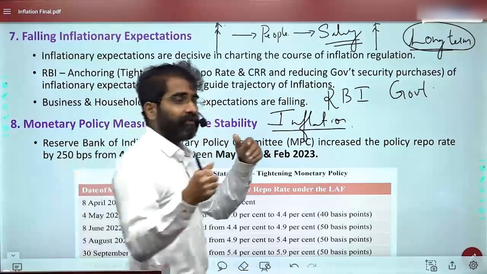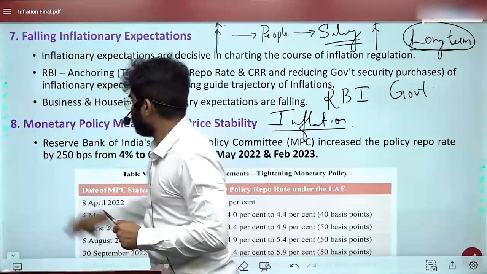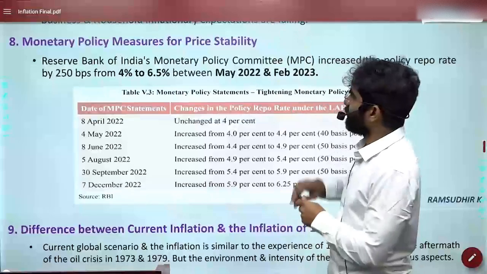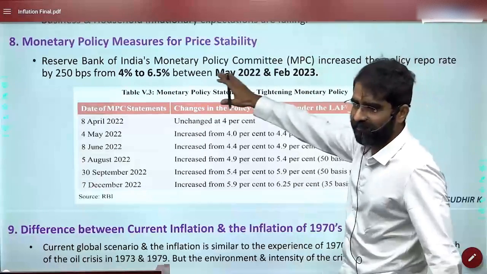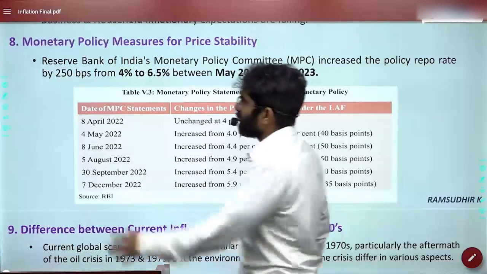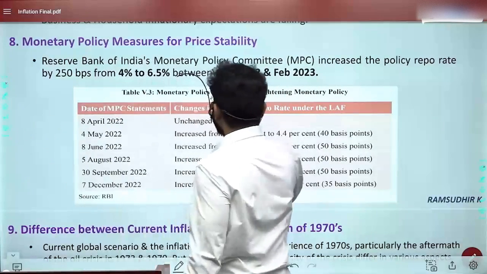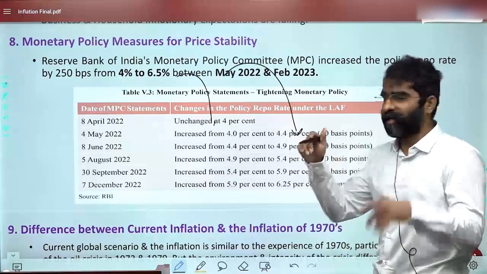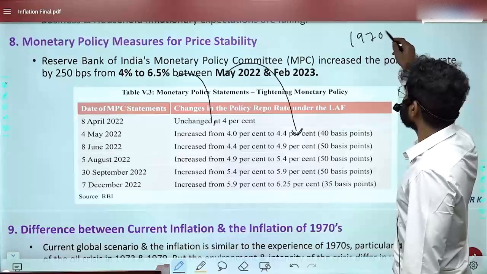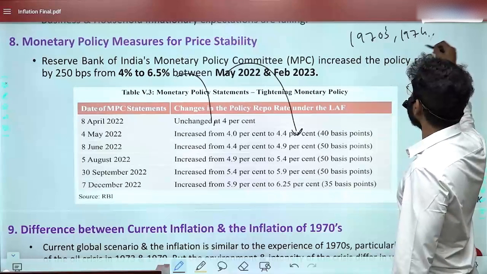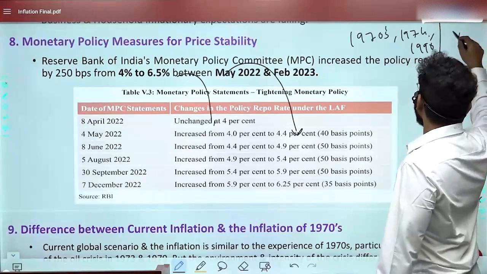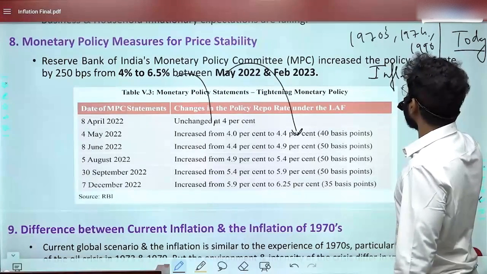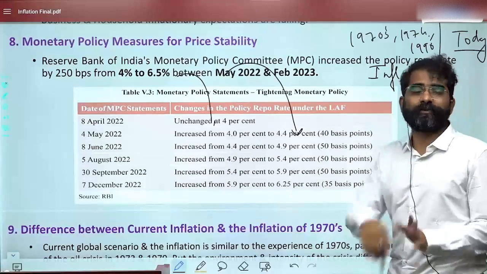Okay. And when we are coming up with such policies, like monetary policy measures for price stability, the Reserve Bank has increased the repo rate from 4 to 6.5. Now, these are called tightening policies. And the economic survey talks about the inflation situation in the 1970s and today, 1974. It gives examples from the US in 1990 and today's situation, and it makes a comparison of the difference in inflation, and it talks about inflationary expectations also.